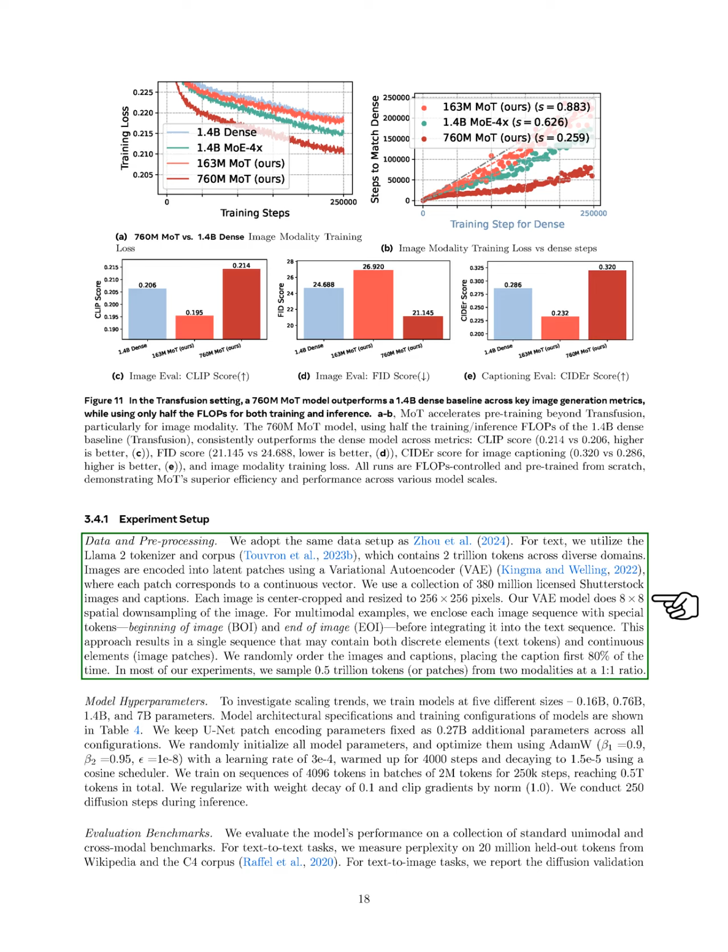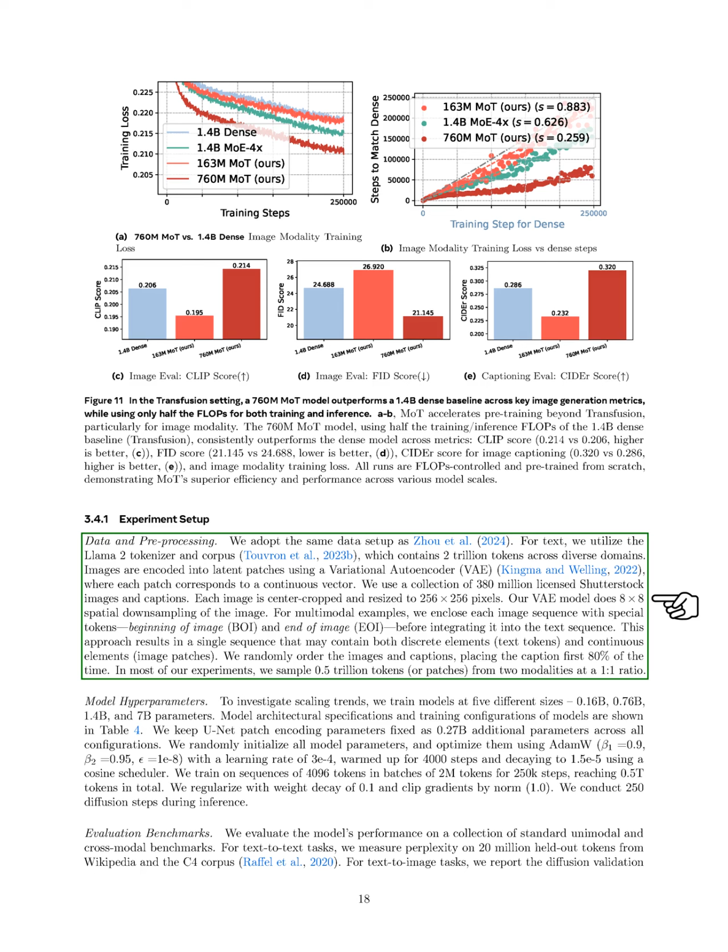For data and pre-processing, we used the Llama 2 tokenizer and a corpus containing 2 trillion tokens from various domains for text. Images were encoded into latent patches using a variational autoencoder, with each patch representing a continuous vector. We utilized a collection of 380 million licensed Shutterstock images and captions, resizing each image to 142 by 142 pixels. For multimodal examples, we enclosed each image sequence with special tokens before integrating it into the text sequence, resulting in a single sequence that includes both text tokens and image patches.